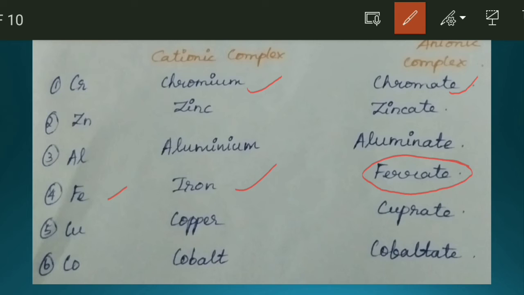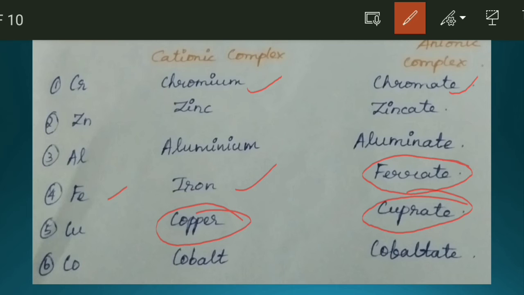Next, copper. Cationic, we name it copper, and in an anionic complex, cuprate. And for the remaining ones, chromium, zinc, cobalt, we name them as they are. In cationic, chromium.